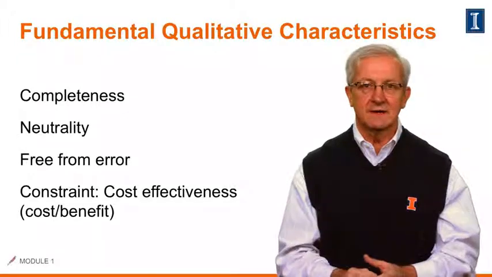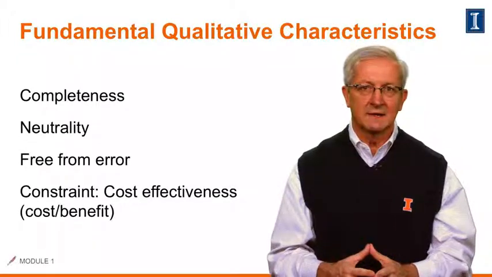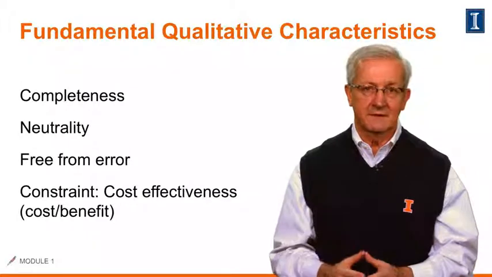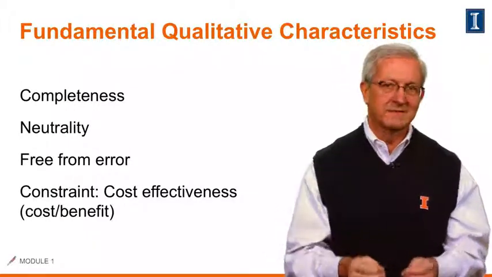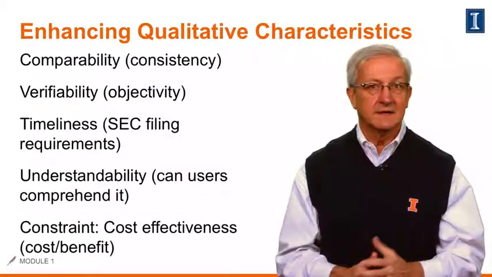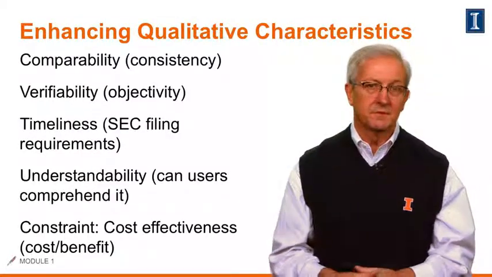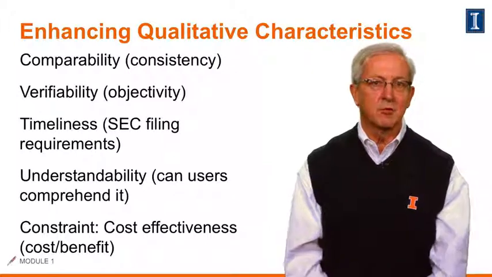The key constraint here, as we'll see time and time again in our discussions, is cost-benefit analysis. Hopefully the costs incurred do not outweigh the benefits received in a particular item. In addition to the qualitative characteristics, there are also enhancing characteristics that are somewhat important to reporting.